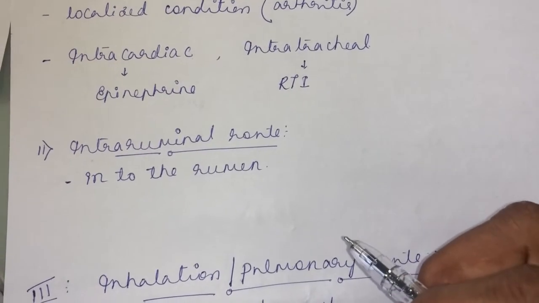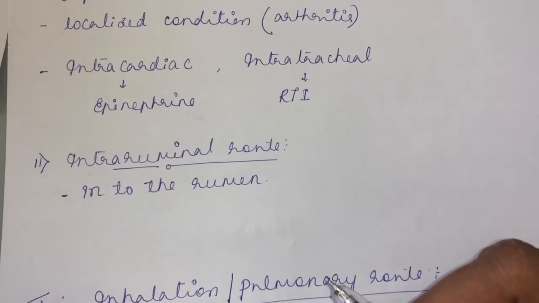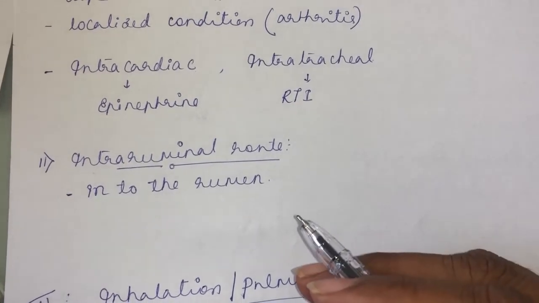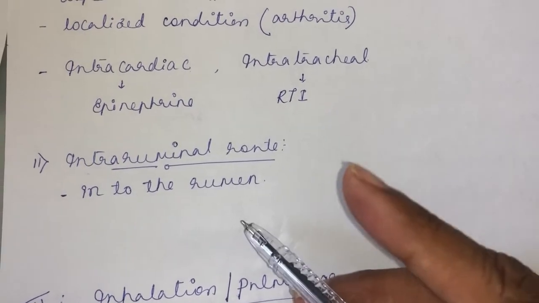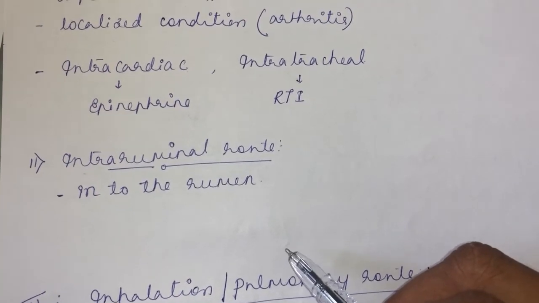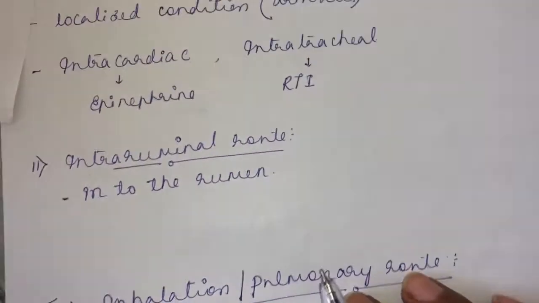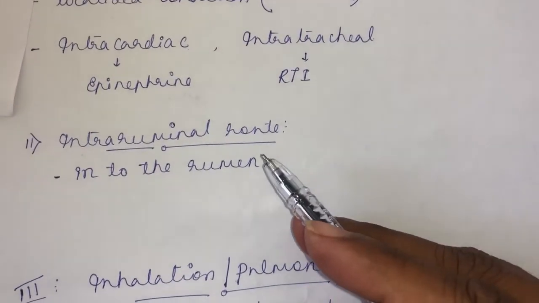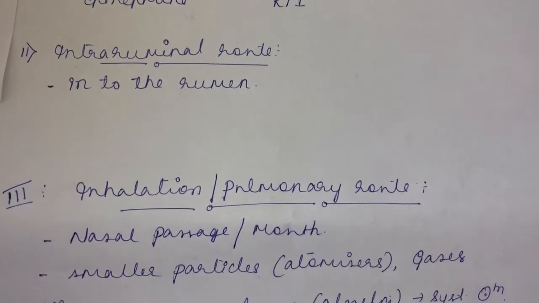Very commonly, we use a trocar and cannula to puncture the rumen. Why do you puncture the rumen? During tympany or gas bloat, to relieve the gas out of the rumen, we use a trocar and cannula. Apart from that, there is no drug indicated exclusively for the intraruminal route. By practice, by empirical therapy, you come to know what kind of drugs you can give through the intraruminal route. So try to search for a drug that can be given through this route.